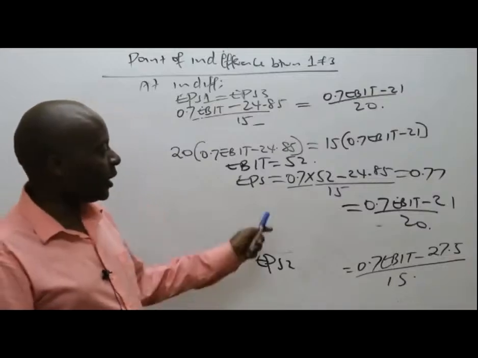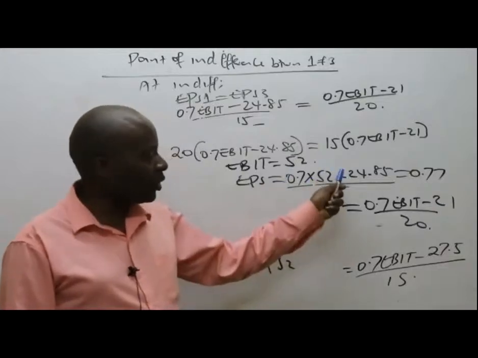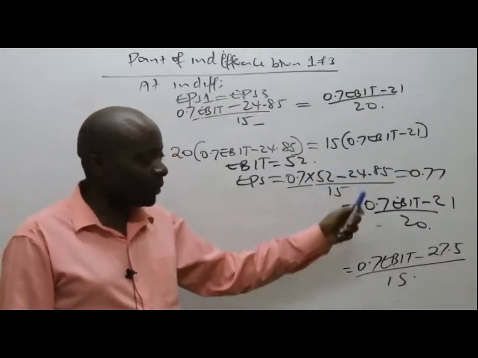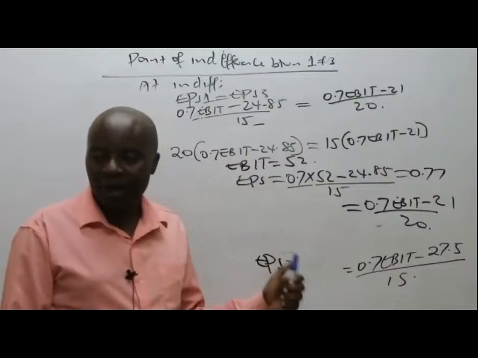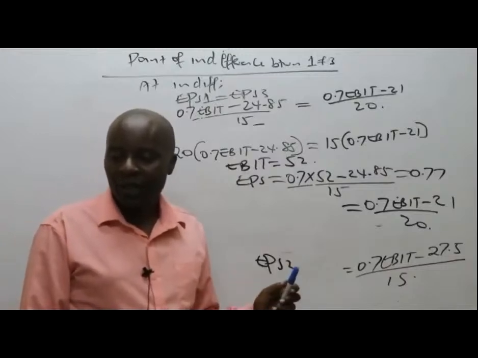So once you put here 0.7 times 52 minus 24.85 divided by 15, you will get that 0.77. Please remember, thank you very much.